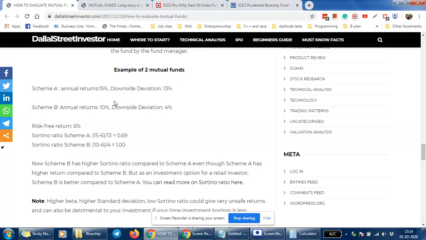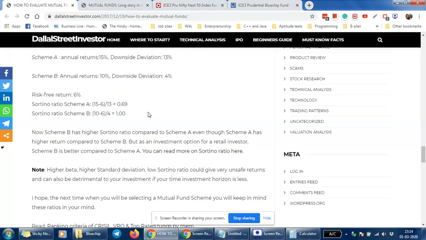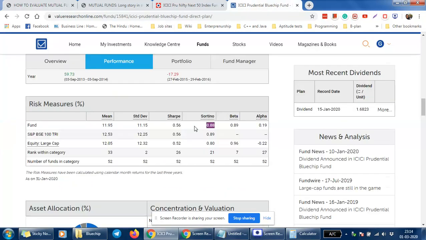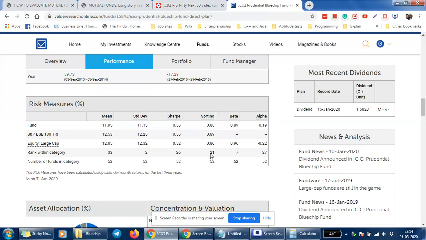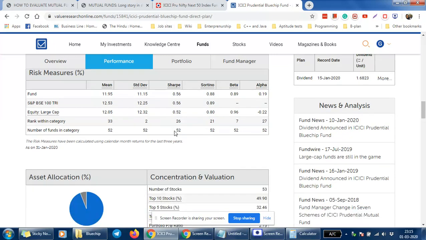But still, fund B is considerably safer and gives more reward to your investor, as compared to the downside deviation, the downside risk which he or she is taking. So this is also very important. A general investor should look for a higher Sharpe ratio, higher Sortino ratio, lower beta, and higher alpha. And the rank within the category should be considerably greater, but we should do due diligence because besides all those things.